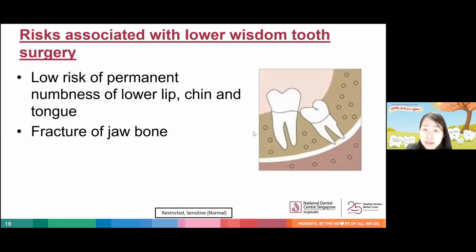This may occur either if excessive force is applied during the surgery or if the tooth is so deeply impacted that the remaining jawbone around the tooth becomes very thin and susceptible to crack.